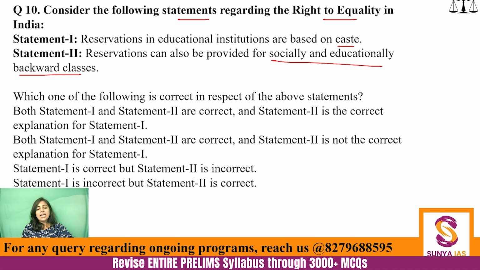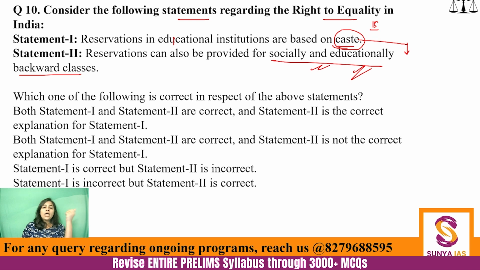Arriving at this answer is very easy, because under right to equality, under Article 15, the term mentioned is socially and educationally backward classes. The word caste is not mentioned there. Where is the word caste mentioned? That there will be no discrimination on the basis of religion, race, caste, sex, or place of birth. But when you want to give reservation, affirmative action, can you use caste? Of course, we are using caste, but in the Constitution the term mentioned is socially and educationally backward classes.